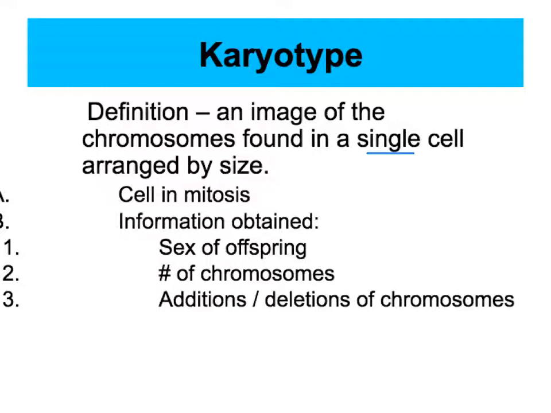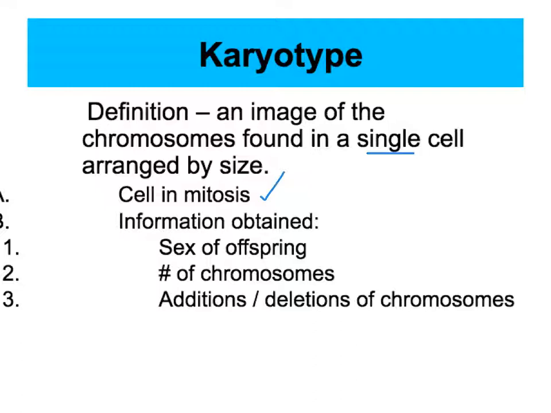If I were to take a picture of all those chromosomes before I arranged them, they would be rather jumbled on the desk. One of the key points of doing a karyotype is to take a cell that is currently in mitosis, which is one of the dividing stages, and take a snapshot or have it scanned by a computer, which helps organize those chromosomes into pairings and relationships by size. We get this picture, which you'll see in a moment, that allows us to interpret and make predictions about what is contained in those chromosomes.